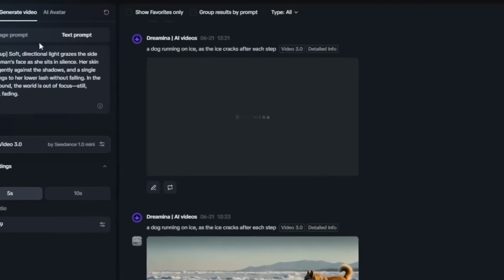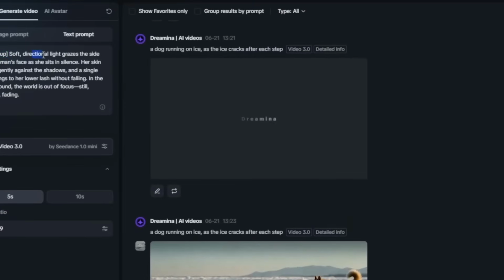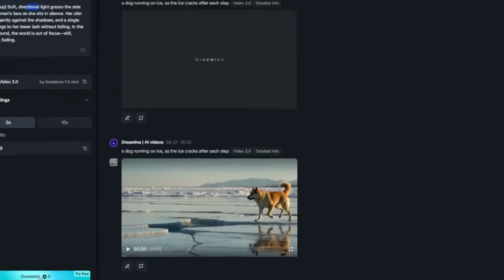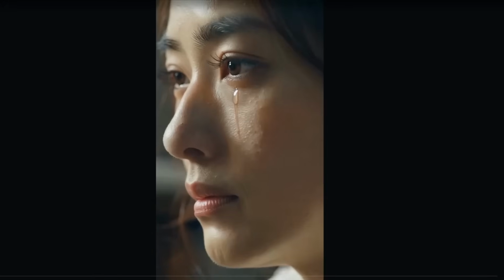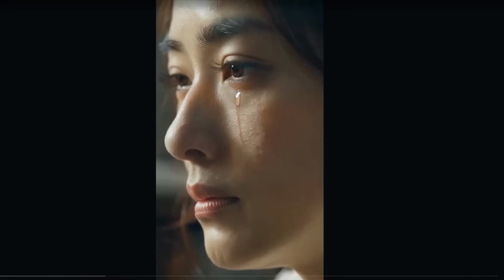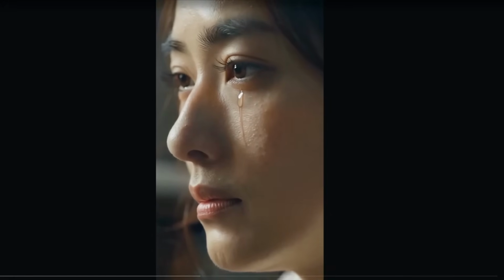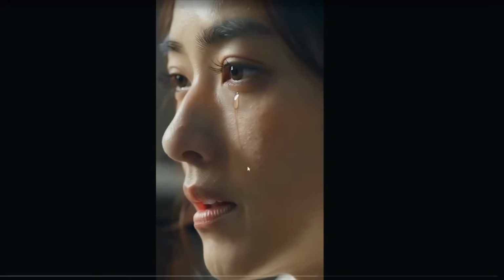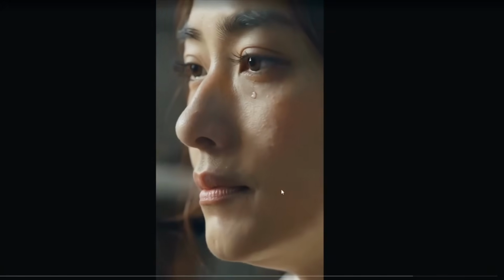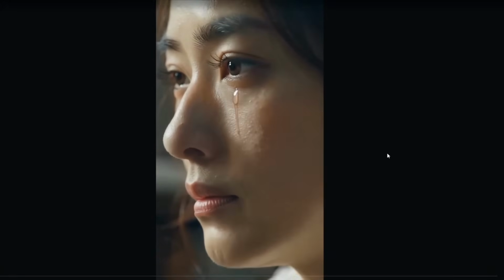So now let's try this for AI influencers. So yes, I have this prompt: close-up of soft directional light illuminating the side of a woman's face sitting in silence while she cries. Let's see how it performs. This is the result. As you can see, I want you to look at the details on the skin and the super clear quality of it. And it completely adhered to the prompt. Even her slight movement is very, very good.